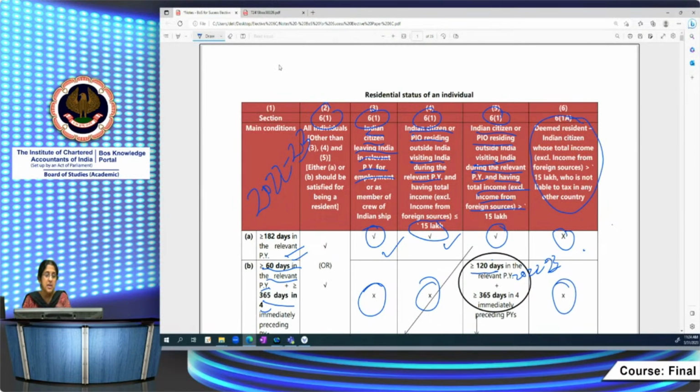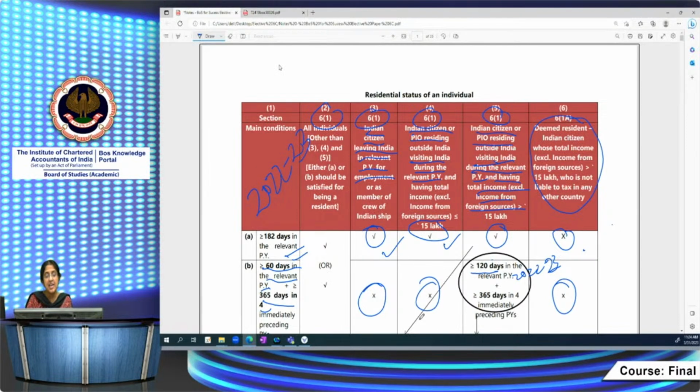Actually, as per 6.1, the number of days of stay becomes important. But if you become non-resident by virtue of 6.1, then you have to go to 6.1a and see if you are a deemed resident. Deemed resident will always apply only to an Indian citizen. If he is simply a person of Indian origin, you can't apply the deemed resident provision. It's only in the case of an Indian citizen whose total income, excluding income from foreign sources, is greater than 15 lakh, and he is not liable to tax in any other country. I hope this is clear.